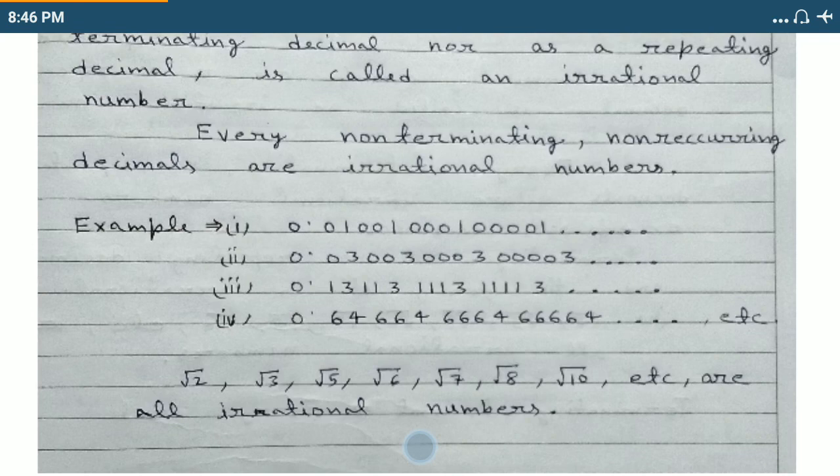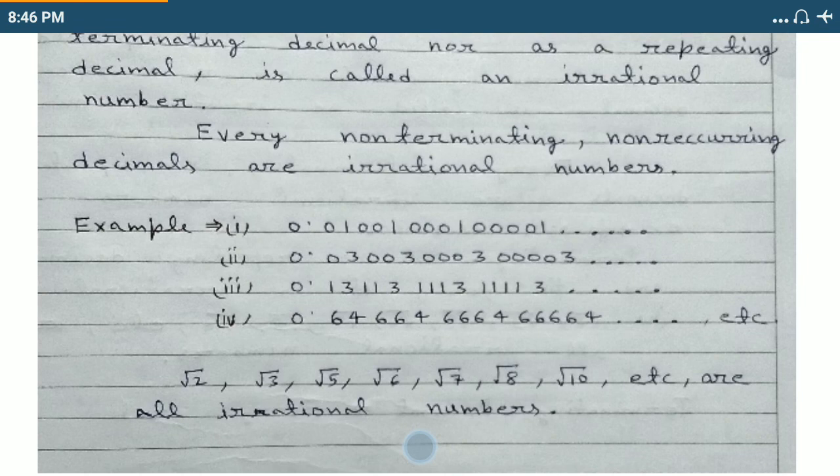Here are some other examples. Students, before going to teach you what is equivalent rational number, let me write you some decimals and explain the properties of decimals. Here are some decimals.